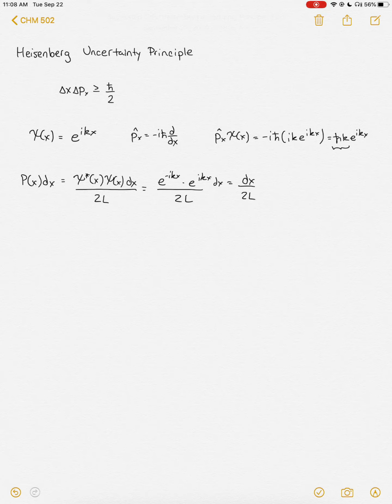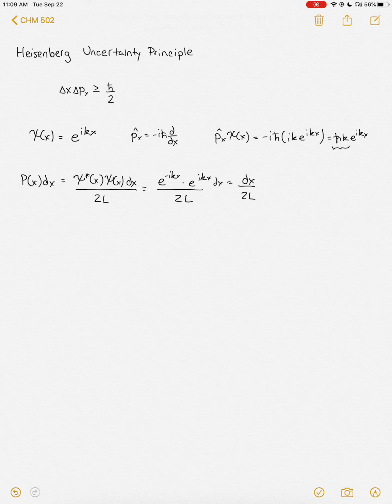So that is what we would expect. So we exactly know the momentum, and we know absolutely nothing about the position. But what about this trade-off? So can we lose information about the momentum? And does that gain us information about the position? And we'll find out that it does.